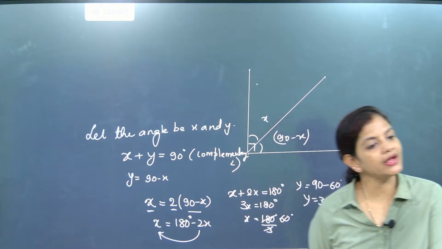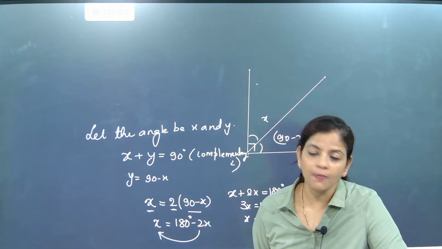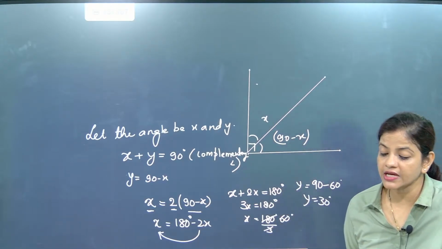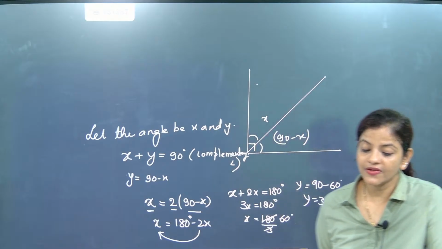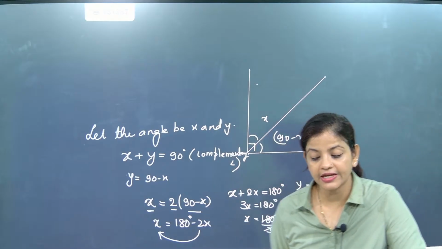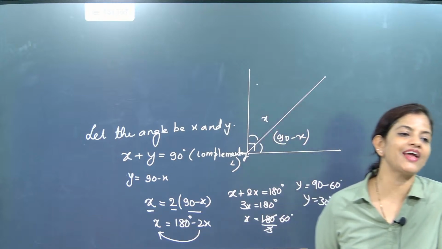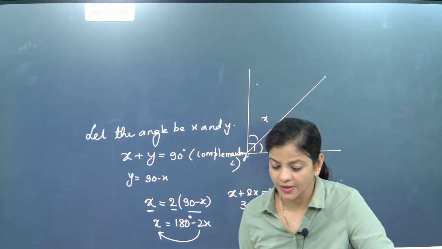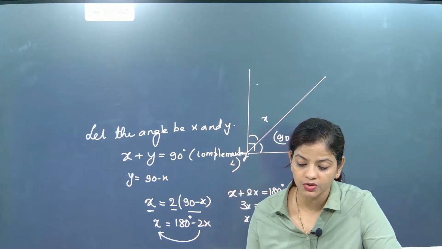When the sum of two angles is 90 degrees, it will be called what, beta? Complementary angles. When the sum of two angles is 180 degrees, then what is it? Supplementary angles. So one will be a complementary angle, another will be a supplementary angle. That was not the end. We have done ratio-wise questions also.